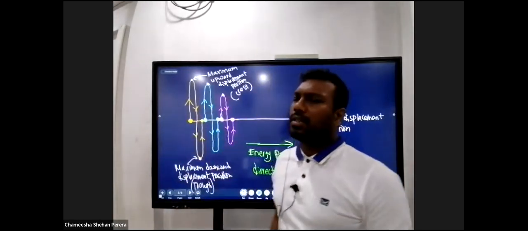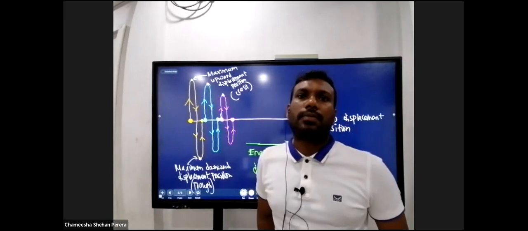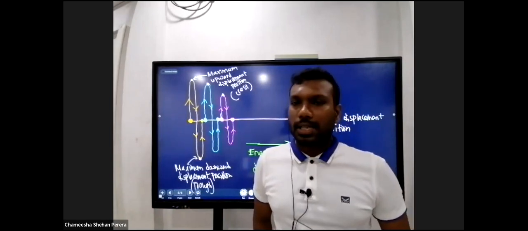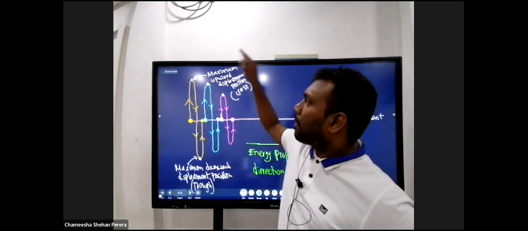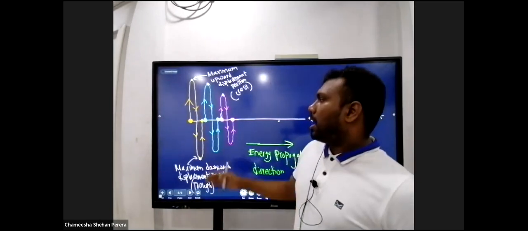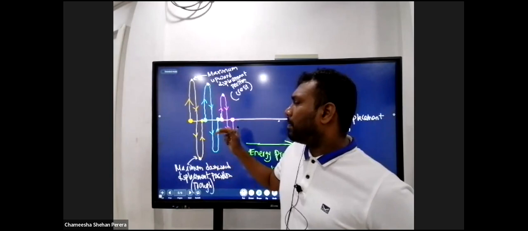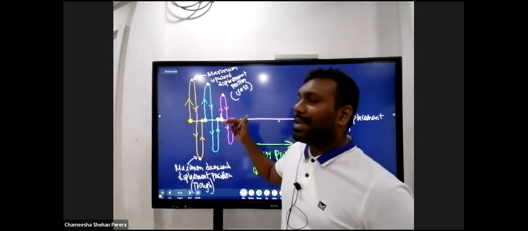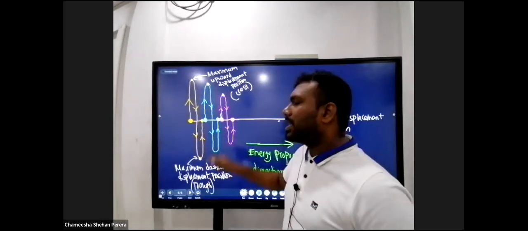These positions, crest and trough, are two positions in a transverse wave, not two semicircles, right? A crest is the maximum upward displacement position that a particle can reach from the zero displacement line, and the trough is the maximum downward displacement position that a particle can reach from the zero displacement line.